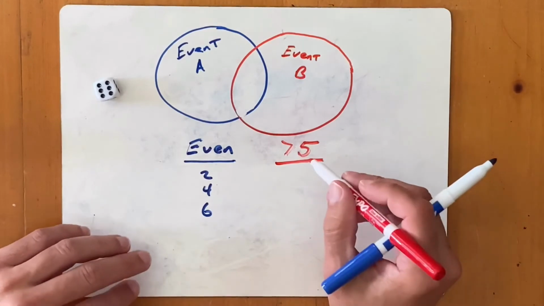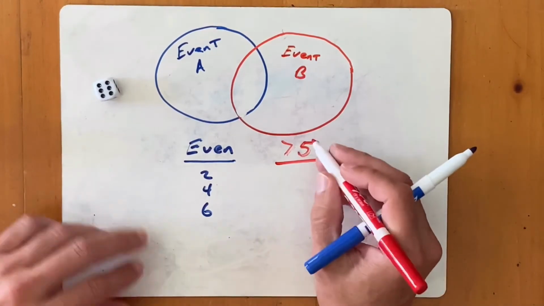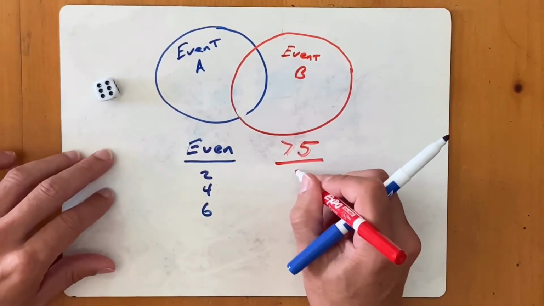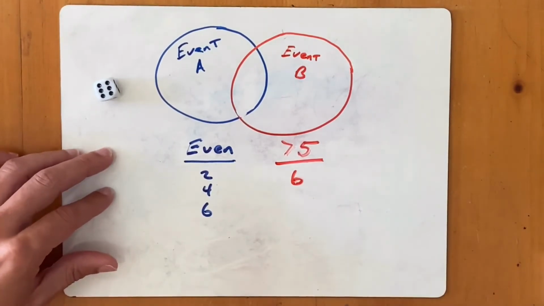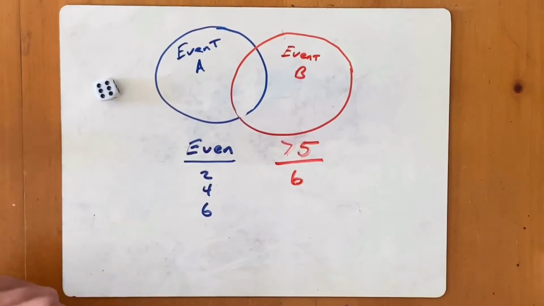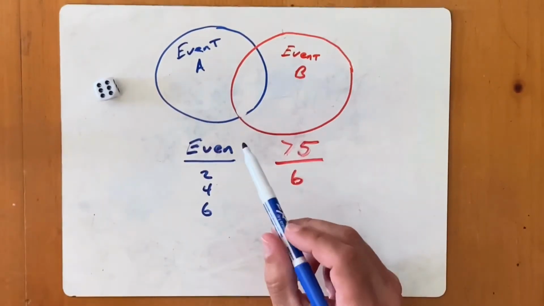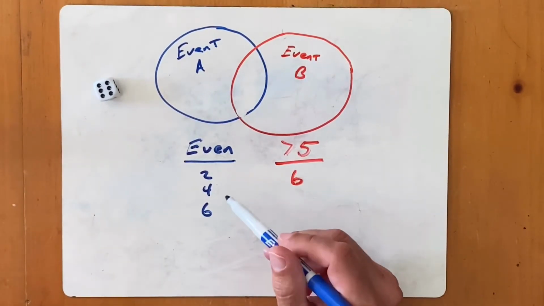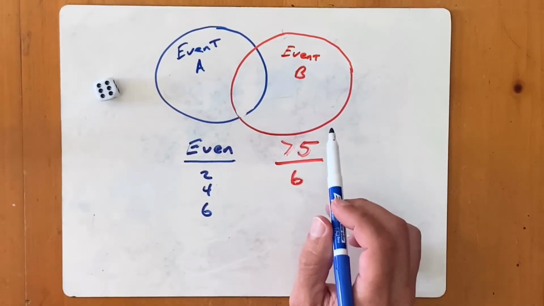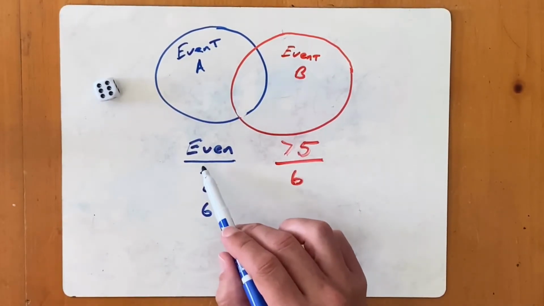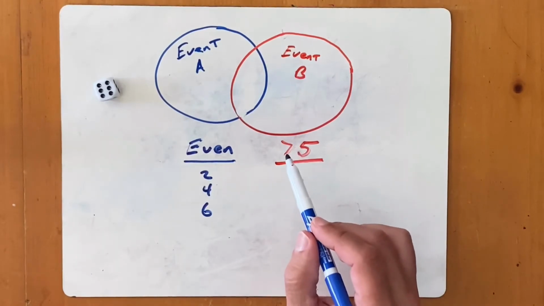For a number greater than 5, there's only one way that can happen. That's if I roll a 6. So there's only one favorable outcome that'll satisfy event B, and that's if I roll a 6. So I want to figure out what's the probability of me getting either or. So I want to get either an even number or a number greater than 5.